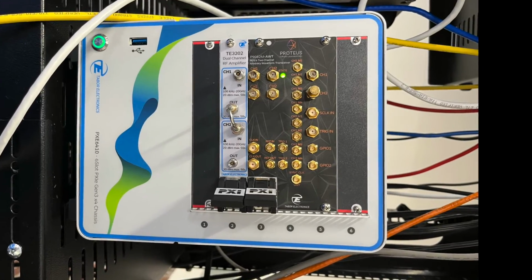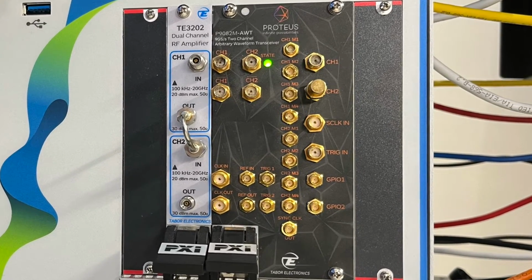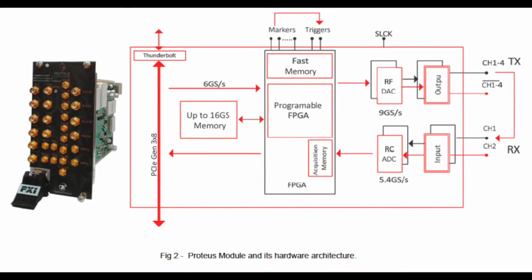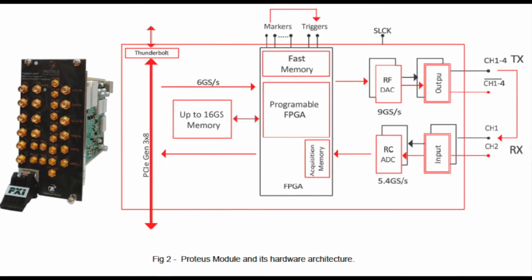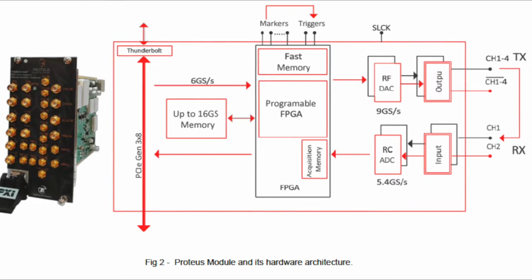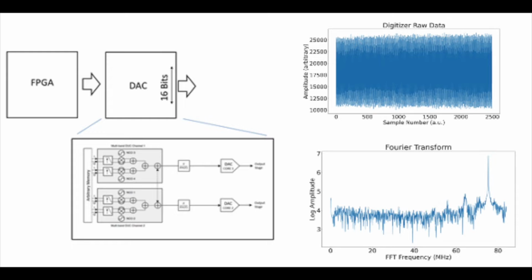To understand how these advantages are achieved, it's important to understand the Proteus arbitrary waveform transceiver. It's built on the latest RF DAC and RF ADC technology. This versatile product platform has sample rates up to 9 gigasamples that allow for multiple Nyquist zone operation, providing frequency ranges in excess of 10 gigahertz. It has an innovative hardware-based FPGA task-oriented programming and signal processing environment, and when combined with its optional RF digitizer, it becomes an arbitrary waveform transceiver, giving you the ability to change waveforms in real time.